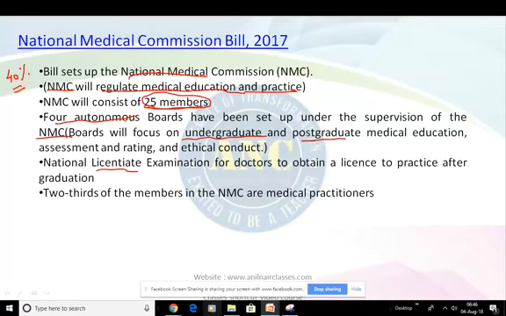Apart from this, there is no requirement for periodic renewal of the license to practice. Like in some countries, what happens is that the doctors have to, at every interval of time, obtain a license by giving a test.